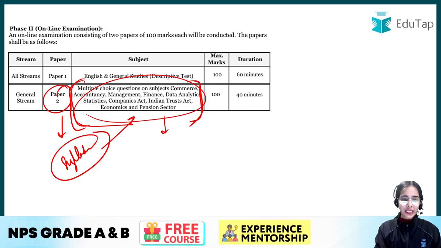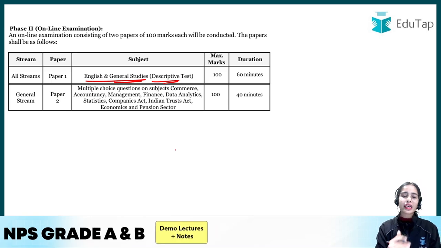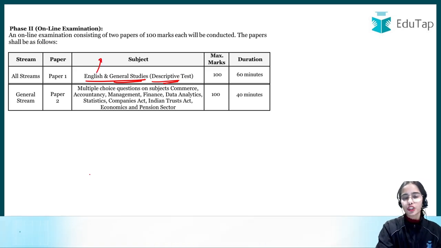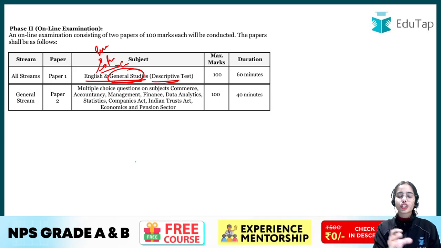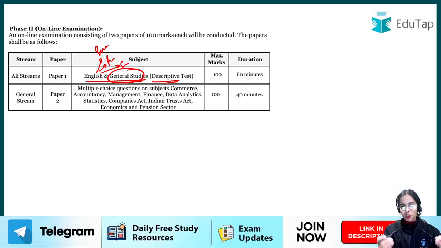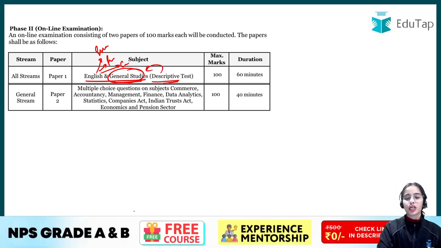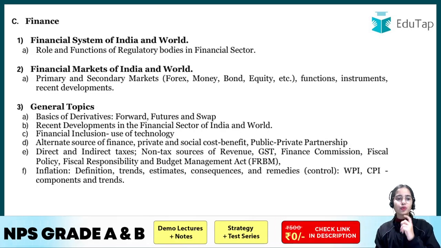In the English and general studies descriptive test, there is no clarity provided in the notification itself, but we assume that in English usually the essay, précis, and comprehension come. Here general studies is also mentioned, so maybe the questions will be from the point of view of general studies, the questions that can come from the descriptive point of view. So this is the idea. I hope you get some clarity, and I hope you have seen this syllabus and the topics.